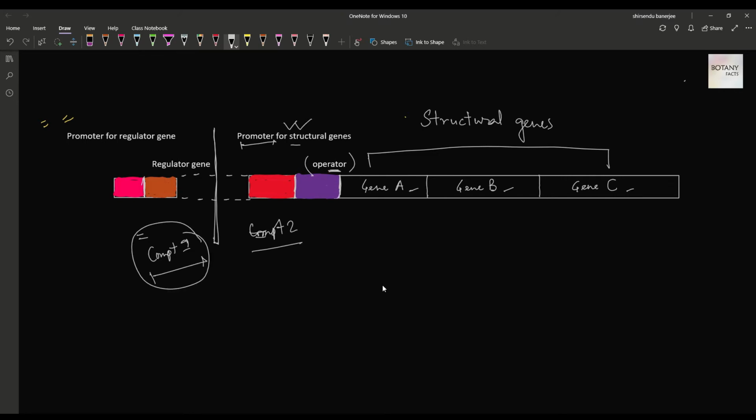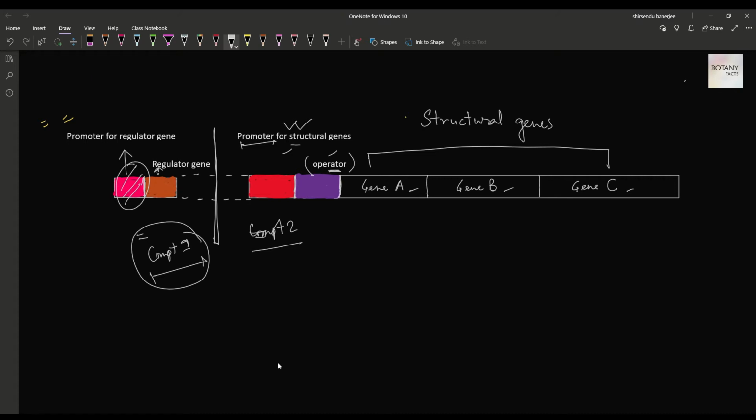Compartment 1 is the main unit which controls the regulation, while compartment 2 is a region where the regulation occurs. Clear? So I have told about compartment 2, which contains the promoter for the structural genes, an operator region, the function of which I am going to tell, and the three structural genes whose expression needs to be controlled. Clear? But upstream to this compartment 2, there is another region which I named compartment 1, which is the main regulatory unit, and the product of this region actually controls the regulation. Clear?